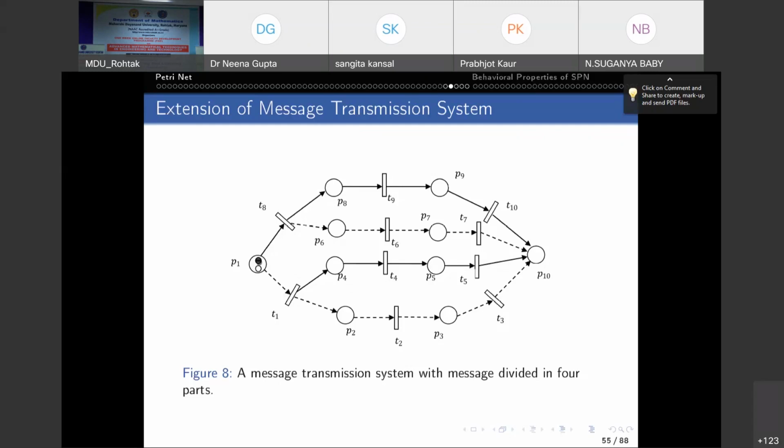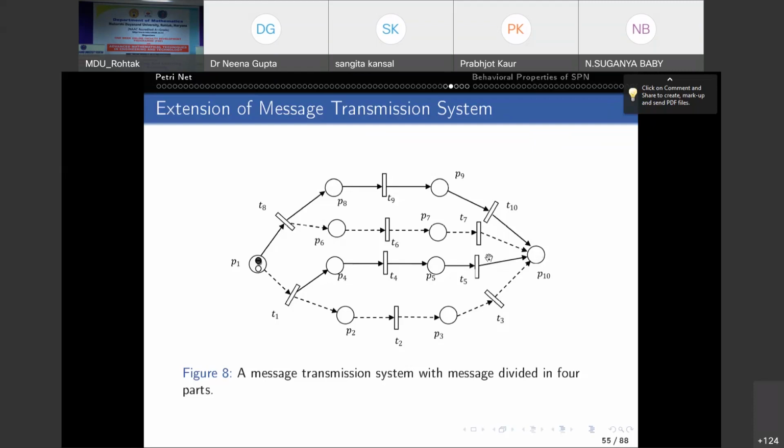Without loss of generality, we can assume that a positive token always represents the first half of the message. As the message transmission continues, the positive token moves on the positive path, which means P8, then T9, then P9, then T10, and goes up to P10. Finally it reaches the destination, which is place P10.